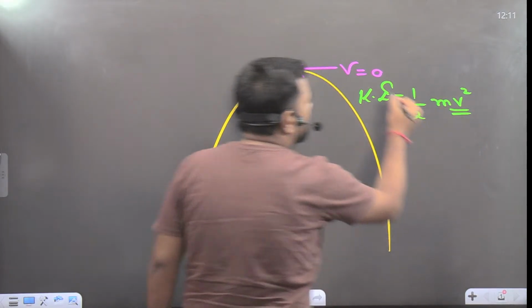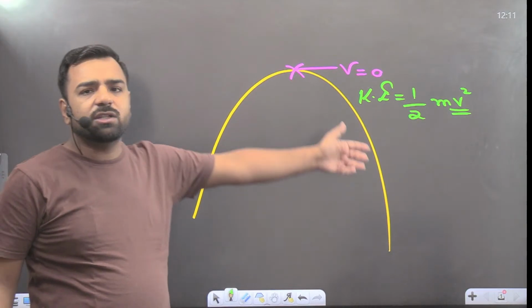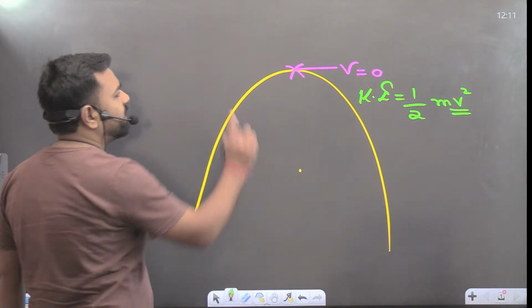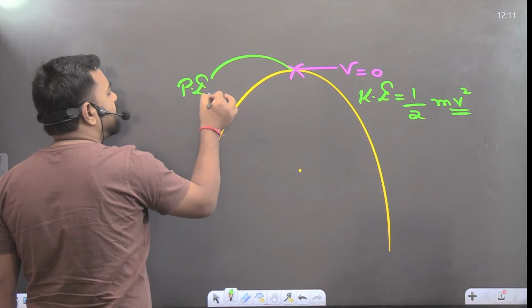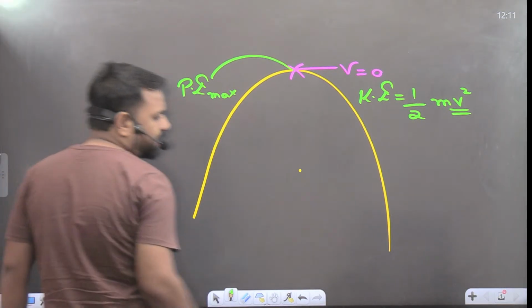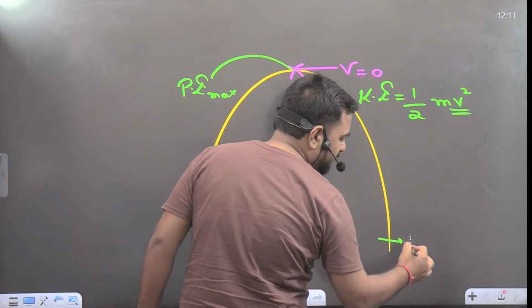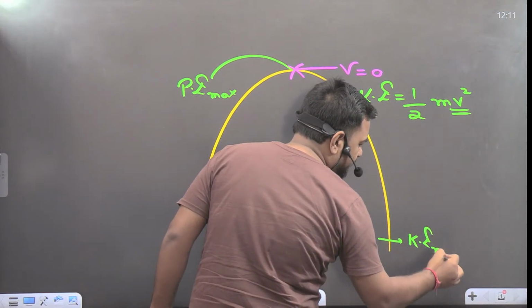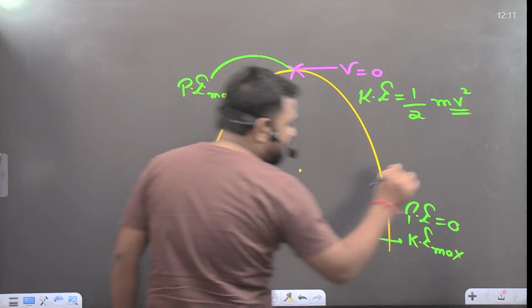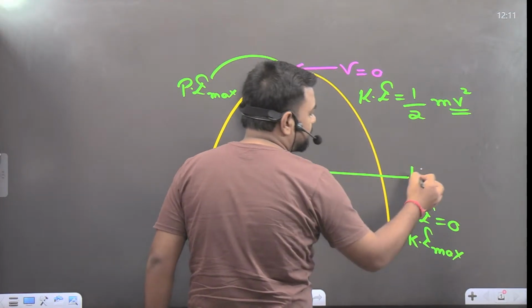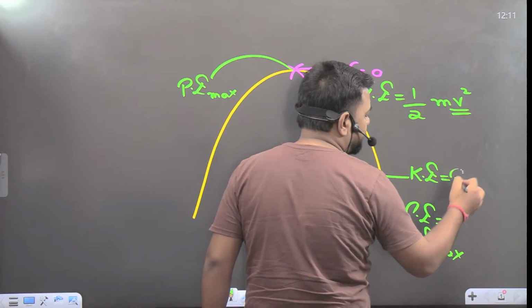Velocity is 0, so half m into 0 square will be 0. At the topmost point velocity is 0, but at the same point potential energy is maximum. Just before touching the ground, the kinetic energy will be maximum, and at the same point potential energy will be 0. Similarly, at the midpoint, kinetic energy and potential energy will be the same.